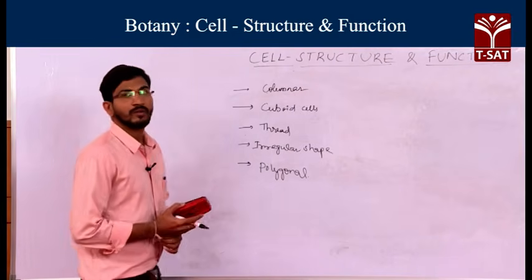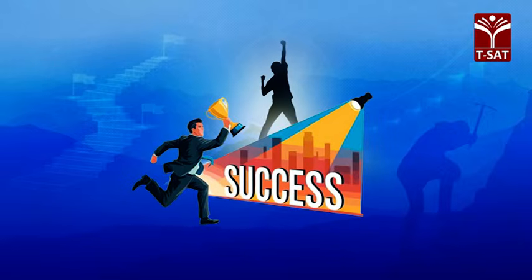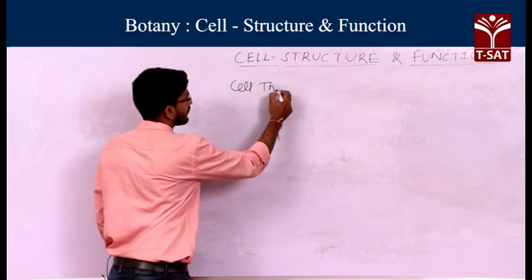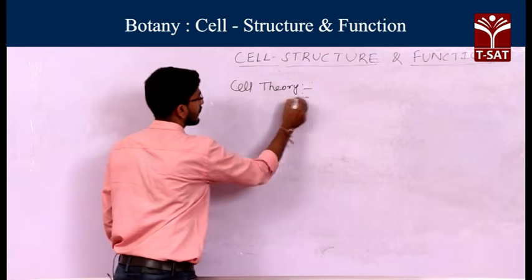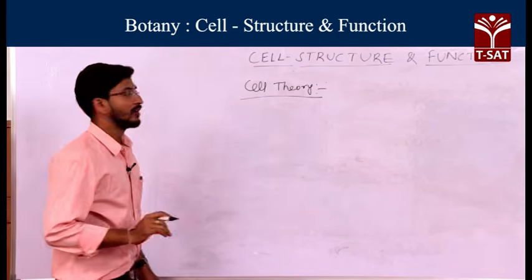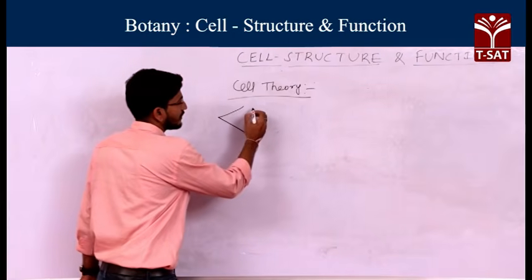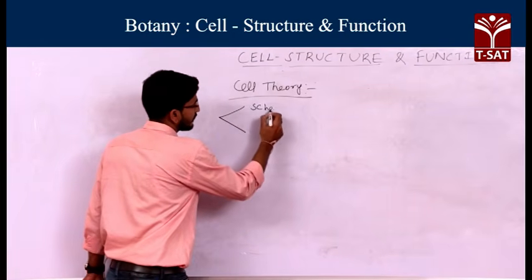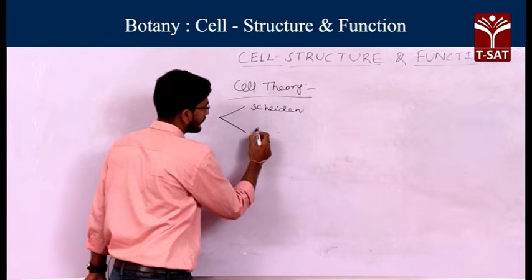Next, we are going to discuss the cell theory. Cell theory was discovered by two scientists, Schleiden and Schwann.